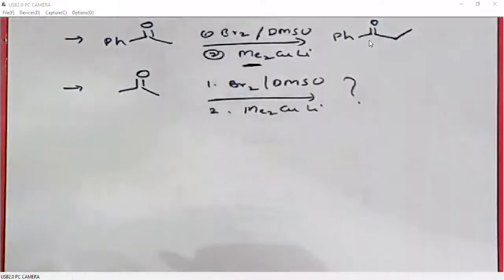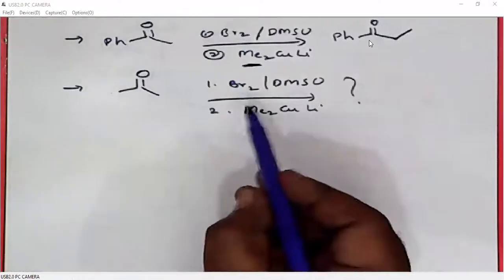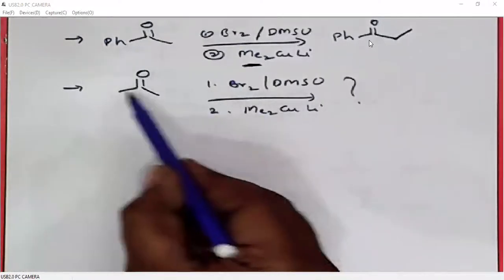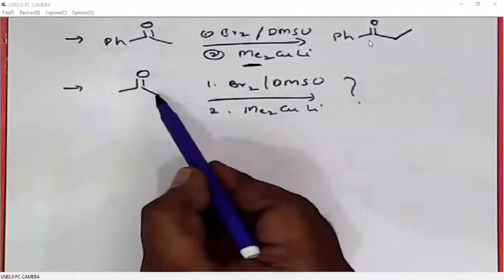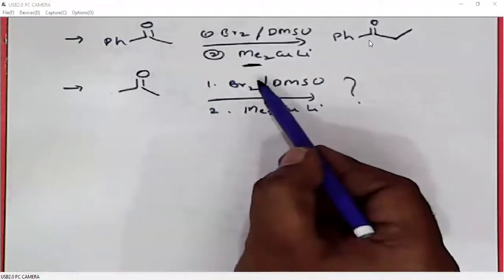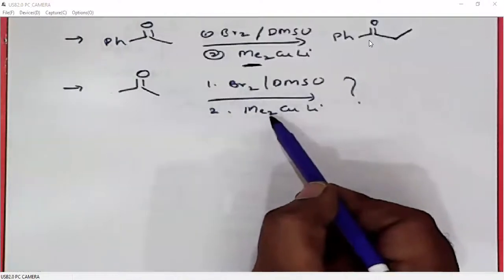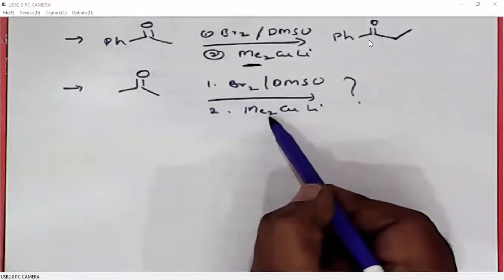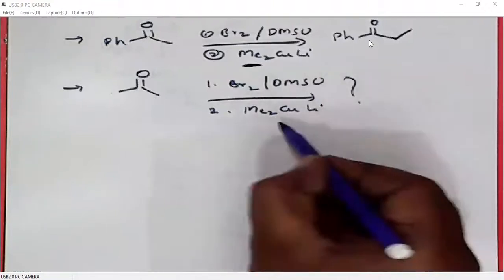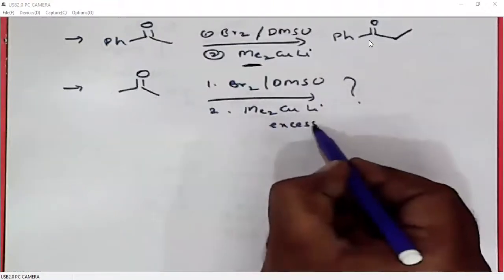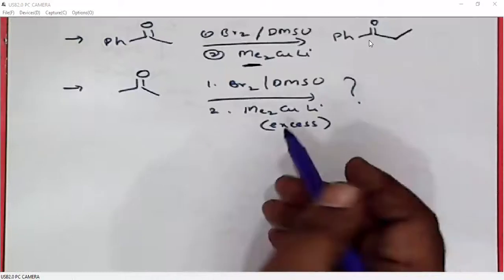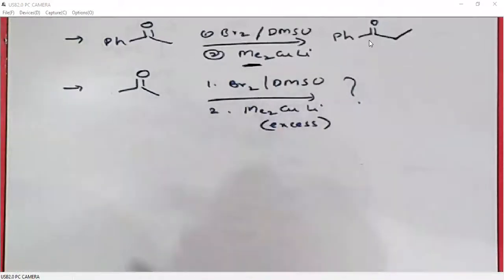You write the practice problem. Here we have two alpha carbons where we can do halogenation. So take this halogen in excess amount, at the same time use this Gilman reagent also in excess. Then you write the product. That means one carbon homologation on both sides.